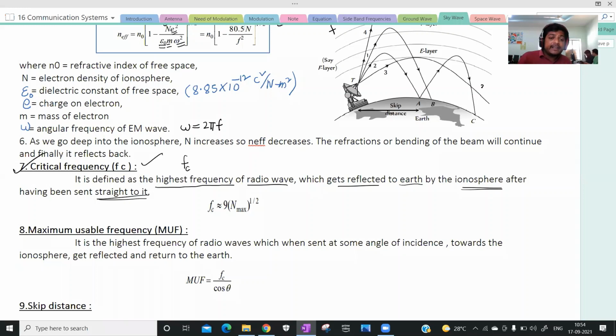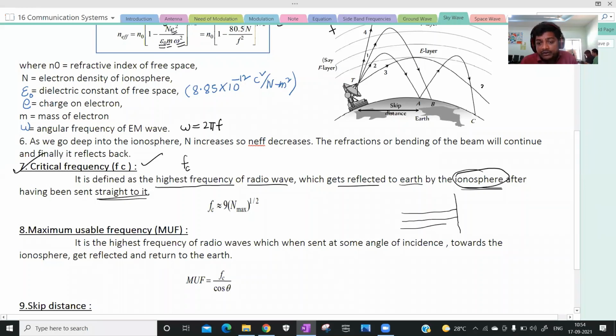Here also it is the same. The highest frequency of radio waves for which the rays will be reflected from the ionosphere towards the earth is called critical frequency. Here you need to send the electromagnetic wave straight. For example, this is your ionosphere, and you need to send this electromagnetic wave straight.